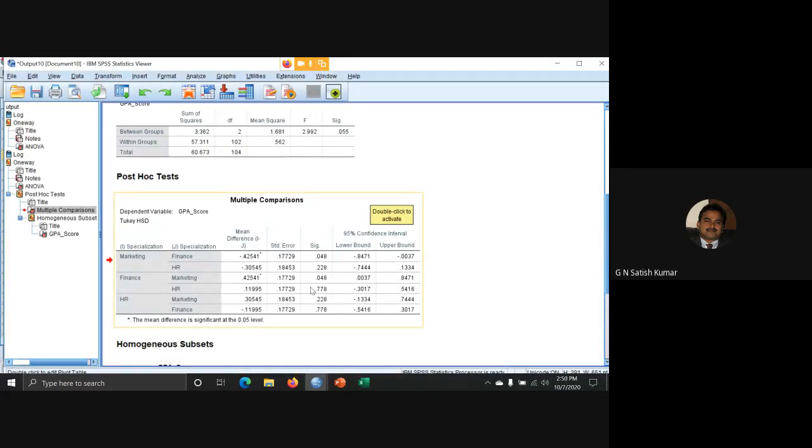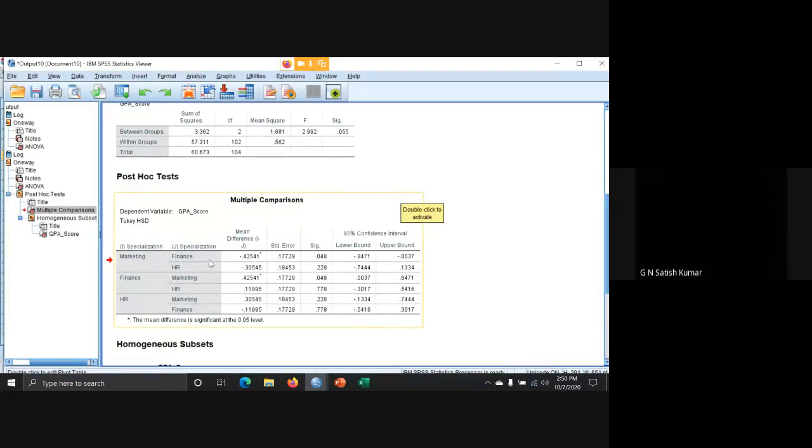Okay. So this post hoc test is used to know the difference between the groups. Sir, can you please repeat it again? This test, the post hoc test, we are doing in order to know the significant difference between the groups. Here, the significant value is 0.055, which is actually not less than 0.05. But even then I did the post hoc test to know is there any significant difference between the groups.